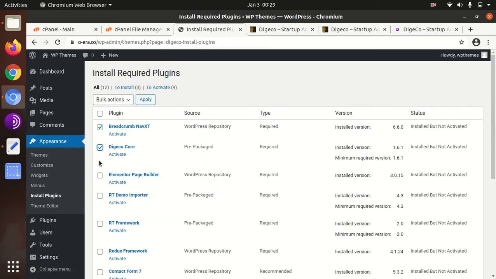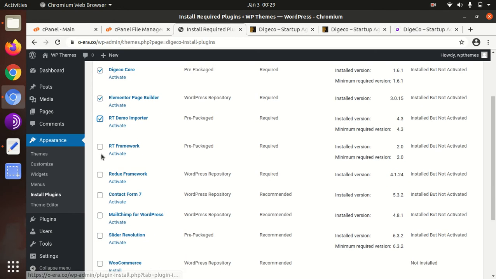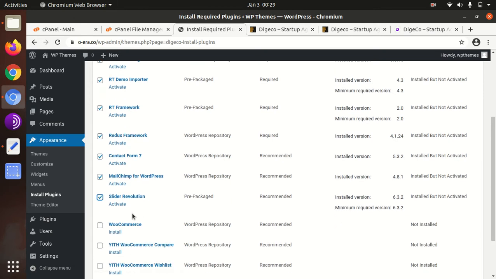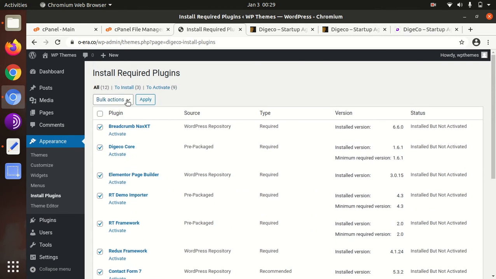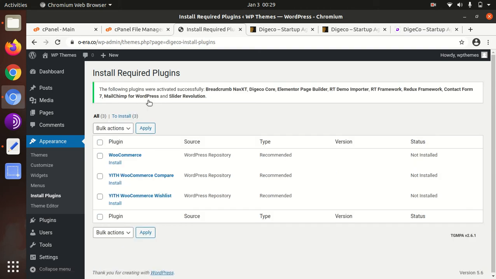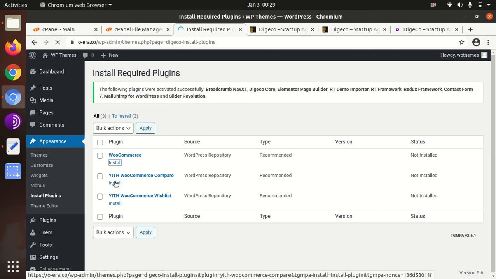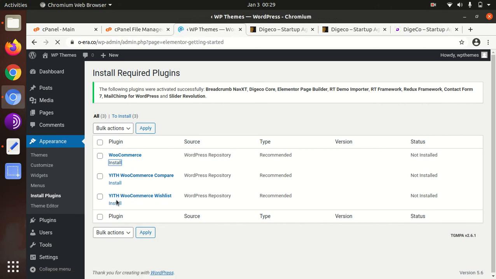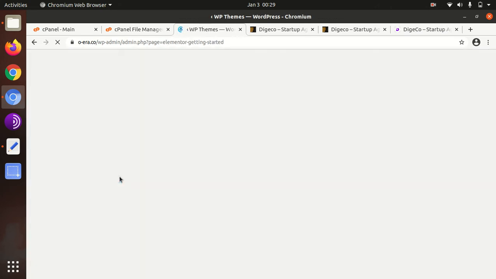We can activate the installed plugins first, the chosen and installed plugins first. Okay, now we can go for Woocommerce installation, and the rest of the Woocommerce dependent plugins can be installed only after installation of Woocommerce.